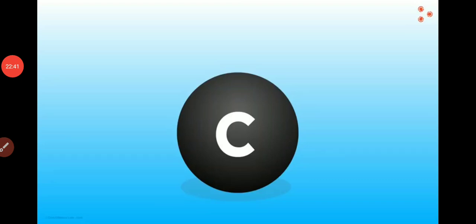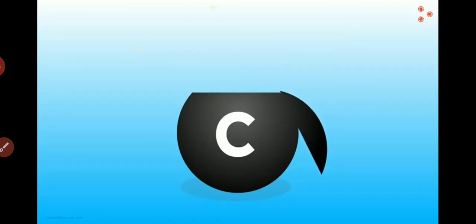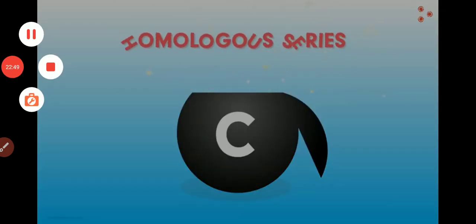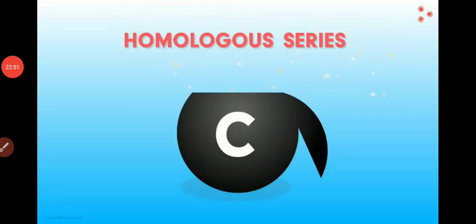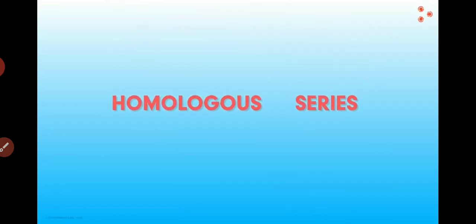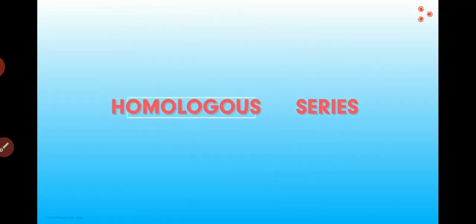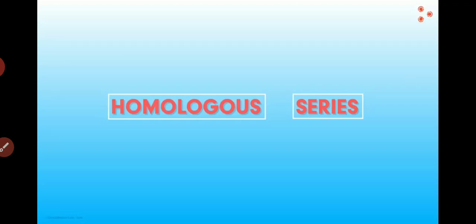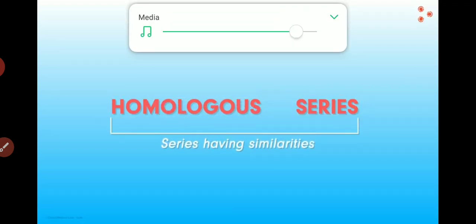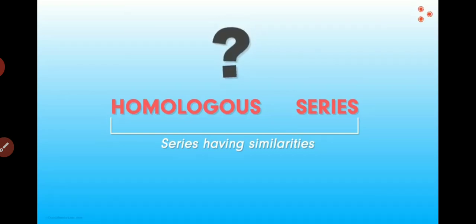The element carbon is like a treasure box. It holds various interesting mysteries. One such unique concept is that of the homologous series. What does it mean? Let's understand this in detail. Let us get to know the concept by breaking it into two parts: homologous and series. One thought we might have is that it refers to some series having similarities. Is it true? Yes, absolutely.